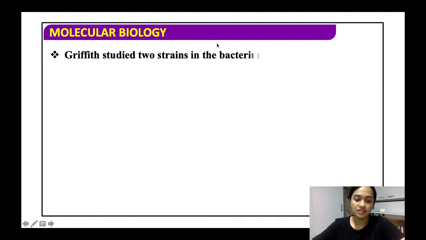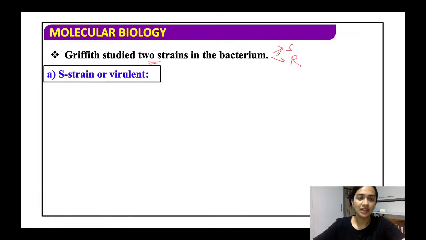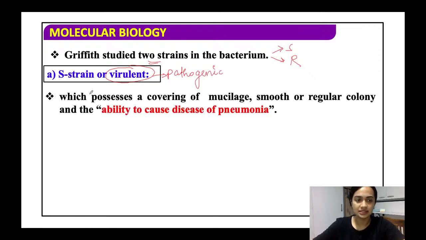Now, what did Griffith do? This Streptococcus pneumoniae has two strains. All right. One is the S strain and one is the R strain. So he studied both of these strains. So the S strain is basically, you have to remember, virulent or pathogenic in nature. That means it will cause the disease.